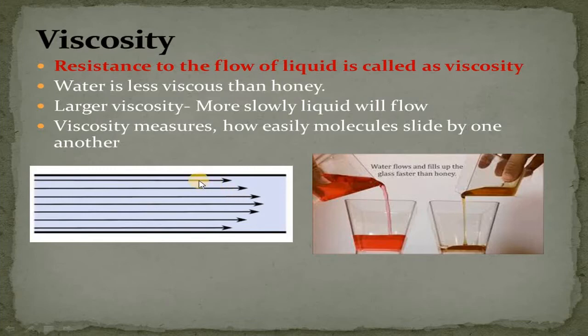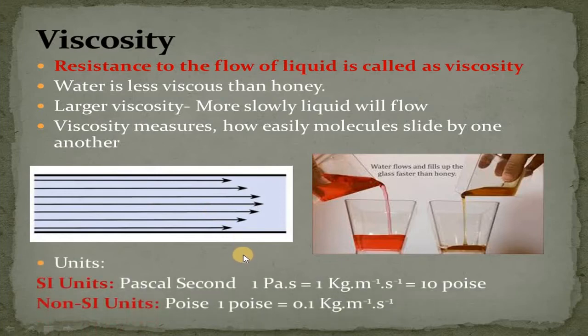So layers adjacent to the walls have less velocity, while layers present at the center have more velocity. And this resistance is basically due to the internal friction present between these layers.